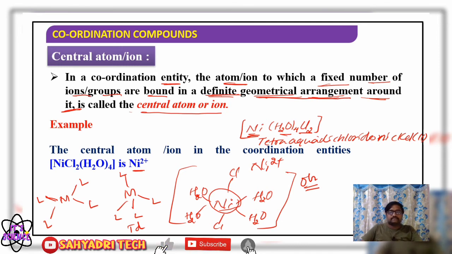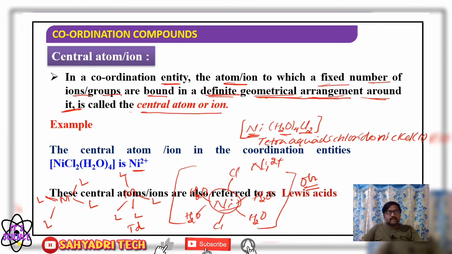Well, now the central metal atom or ion is also named a Lewis acid, as it accepts an electron pair. Therefore it is considered a Lewis acid. The central metal atom or metal ion acts as what? It acts as a Lewis acid.